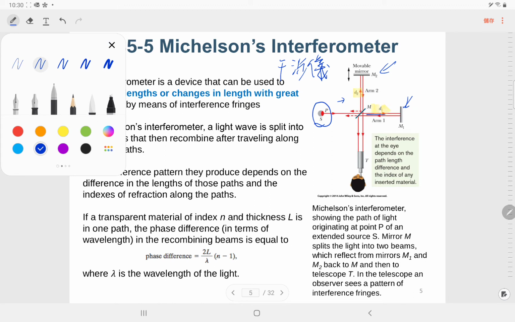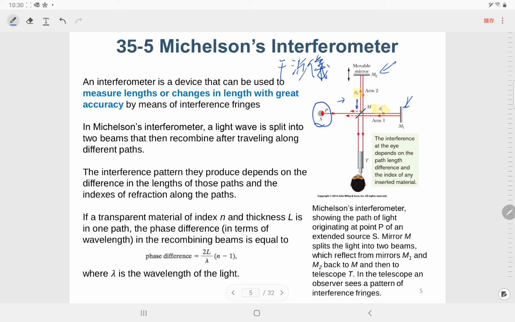And then they come back, and finally part of it here will go back this way, and part of it will go through. Similarly for this path, some of it will go through and some of it will go this way. So actually some of the wave is going to 2D1, part of it going to 2D2, and this path is the same. So actually they will have some interference